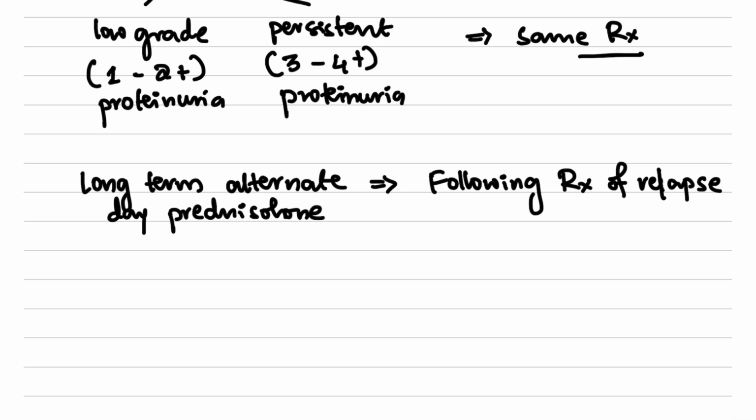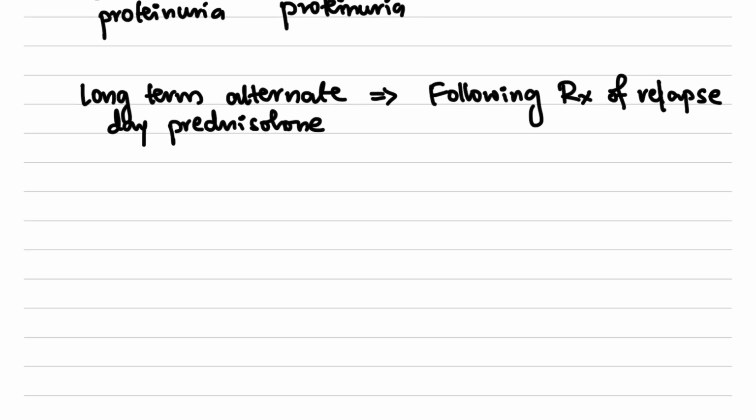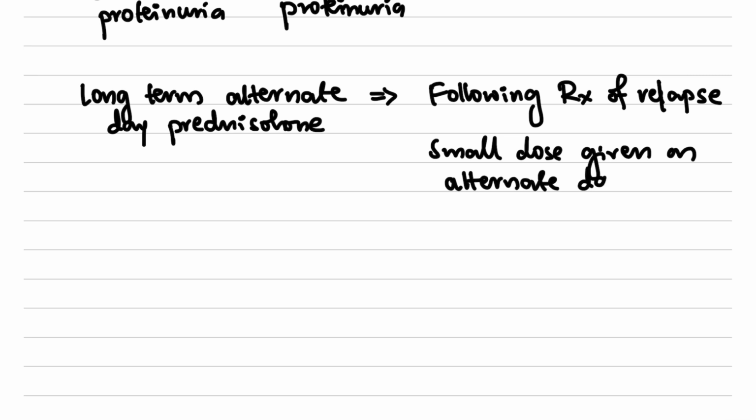After the treatment of the relapse, we can put the patient on long-term alternate day prednisolone. Usually a small dose is given on alternate days for 9 to 18 months.